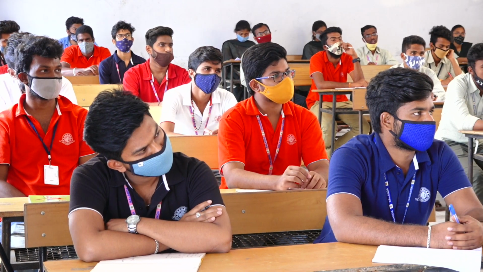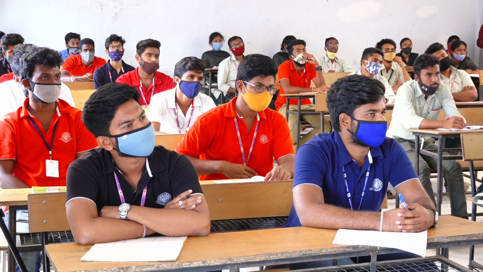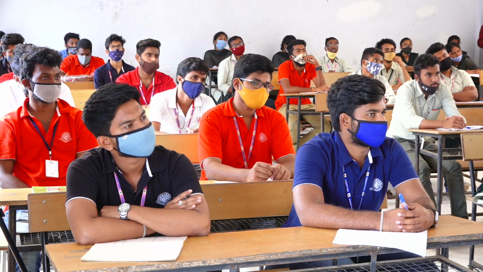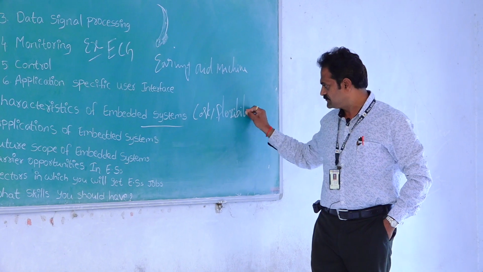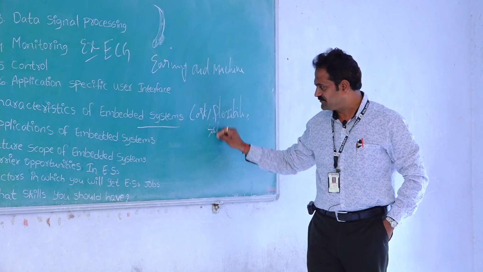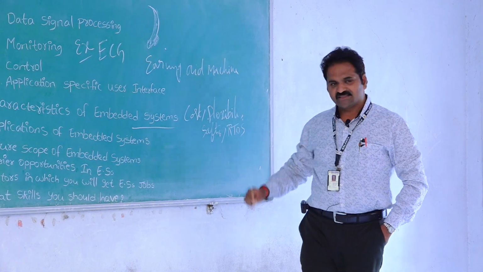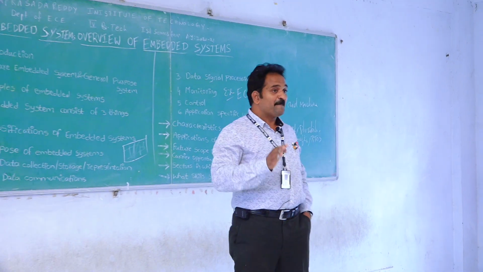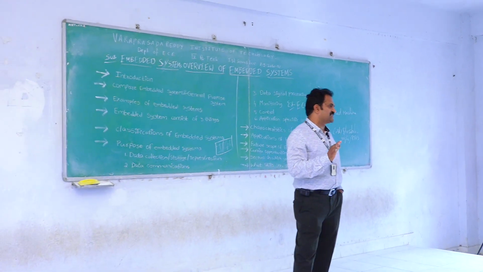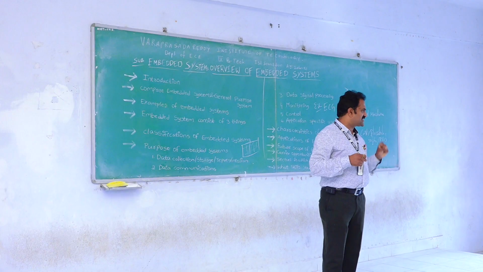For example, characteristics means that, based on the embedded system, cost, flexibility, safety and also real-time operating system. So compared to general applications or general devices, the embedded system has several attractive features and enhanced versions available.